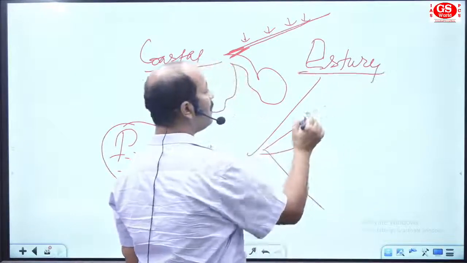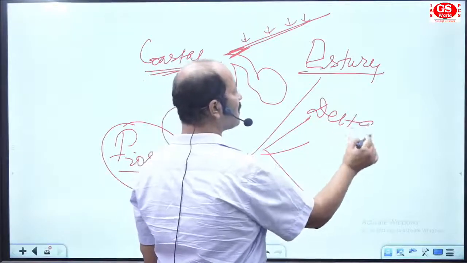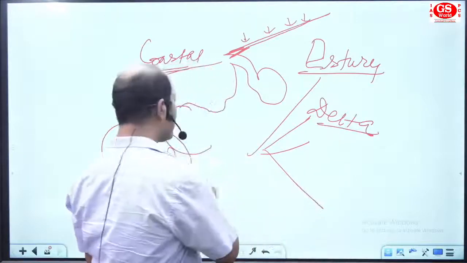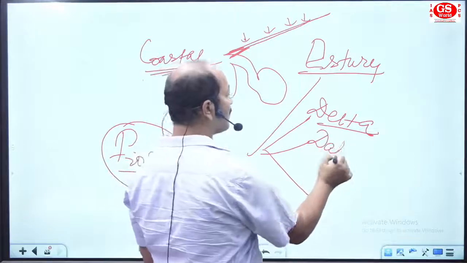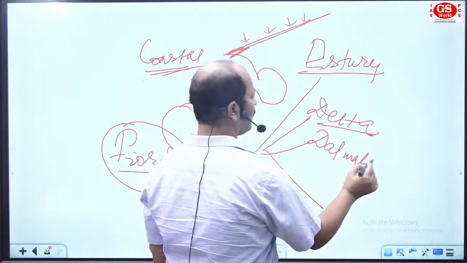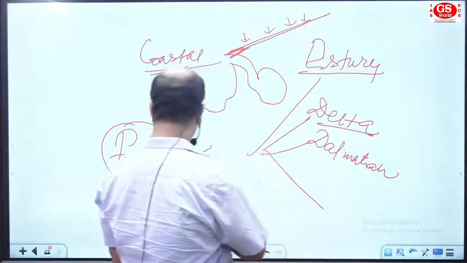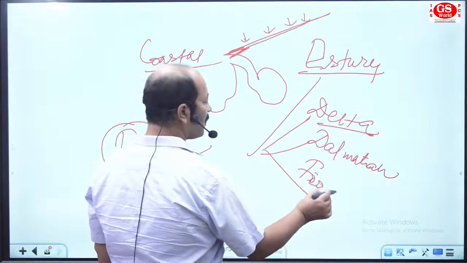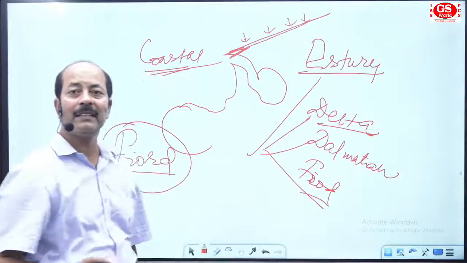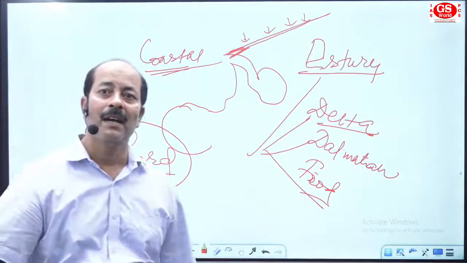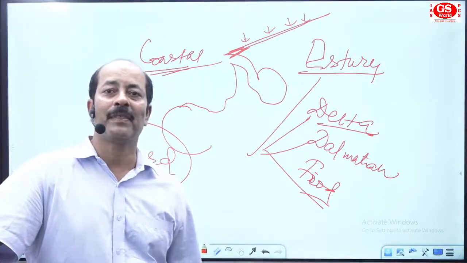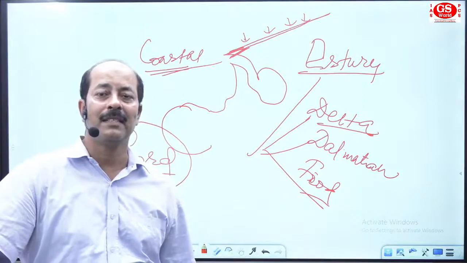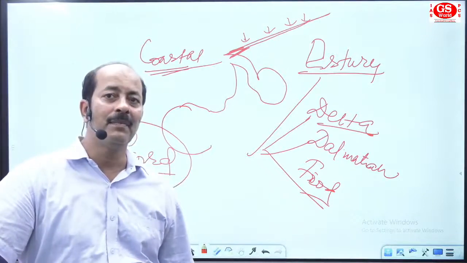Estuary coast. We use delta coast. We use this one, Dalmatian coast. Dalmatian coast. And we use fjord coast. So in this class, I would like to clear the type of coast also, because I have elaborated a fjord coast as an example in Canada and in